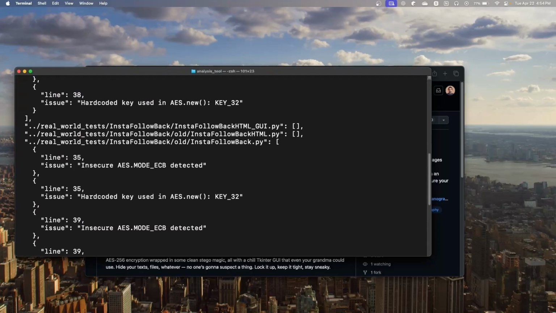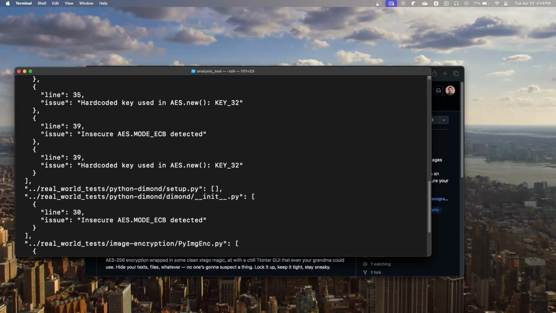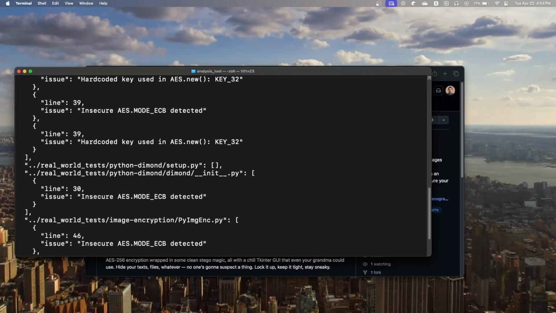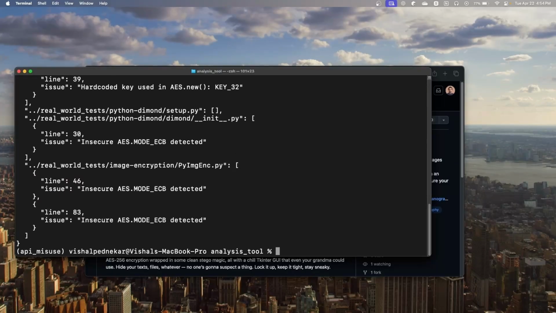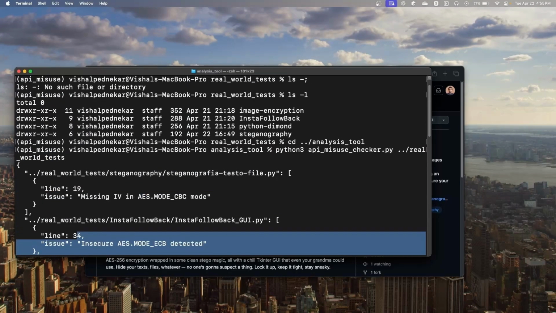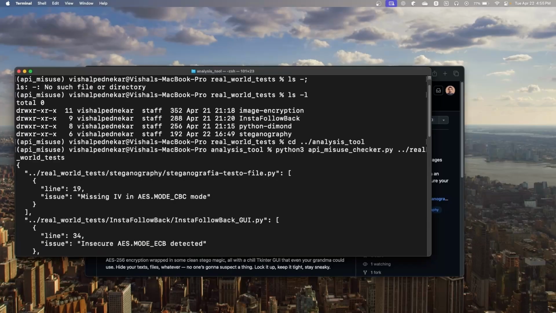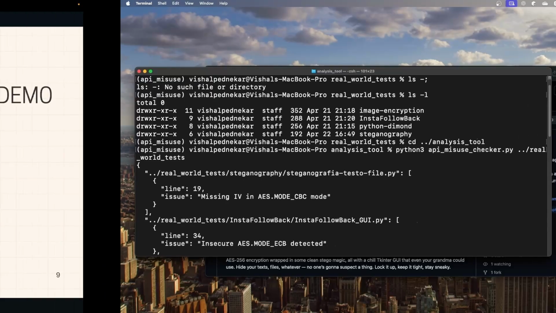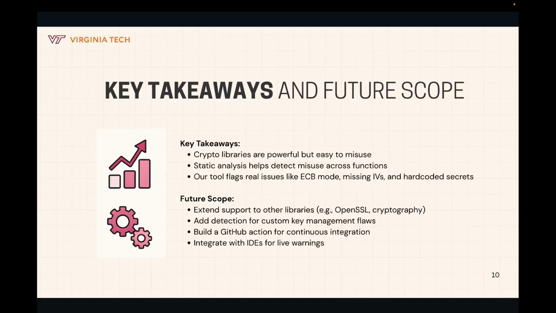And yeah, whatever vulnerabilities we saw in the past in the previous three repositories, all those are here. And then we also got the vulnerabilities in the steganography repository. So this is great, emulating a huge project and finding the vulnerabilities in that. That's all from my side. Over to Atharva. Thank you, Vishal.